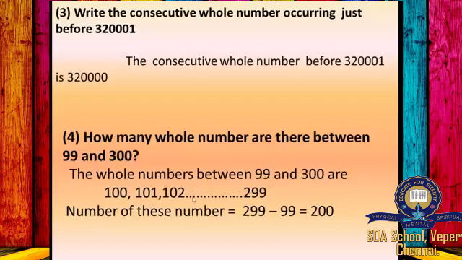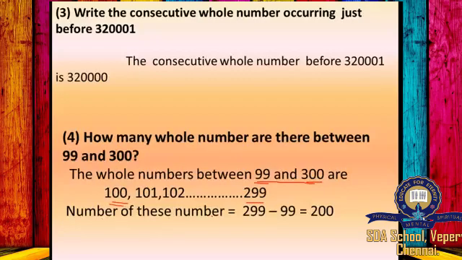The next question is: how many whole numbers are there between 99 and 300? The whole numbers between 99 and 300 are 100, 101, 102, and so on till 299. You have to make a note here. When you start counting, count from the next number of the given number, and when you end, you should stop with the number that is before the given number. The first number is 99, so you start counting from the next number, 99 plus 1, which is 100. The ending number here is 300, so 300 minus 1 will be 299. So the numbers must be from 100 to 299.